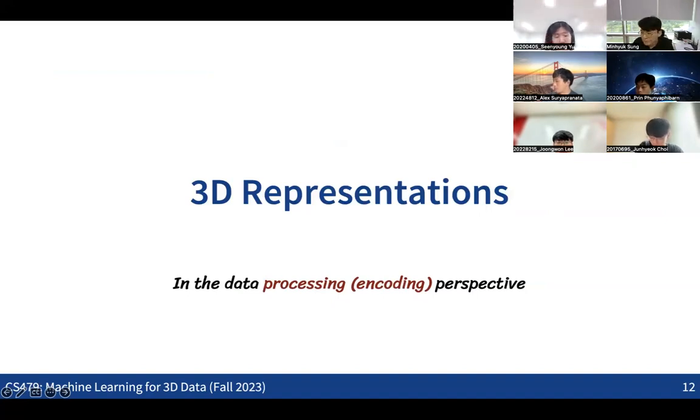Do you have any thoughts? For the representation of the 3D data, what would be the best way to represent the 3D data with numbers? That's the first question. Do you have any answers for this? This is one of the quizzes.